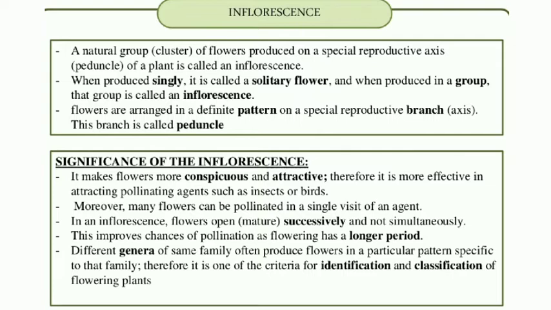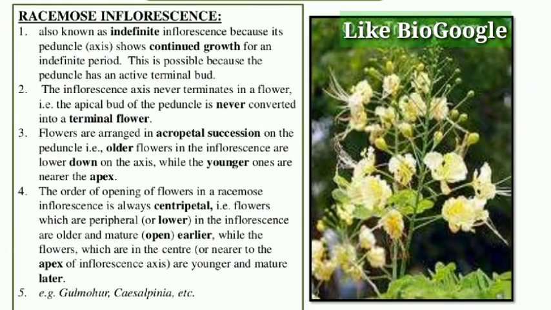Students, remember there are two basic types of inflorescences. One is racemose, the other one is cymose. First one is the racemose type of inflorescence. You can see in the diagram, small flowers are at the tip and large flowers are at the base. Small flowers at the tip, large flowers at the base.